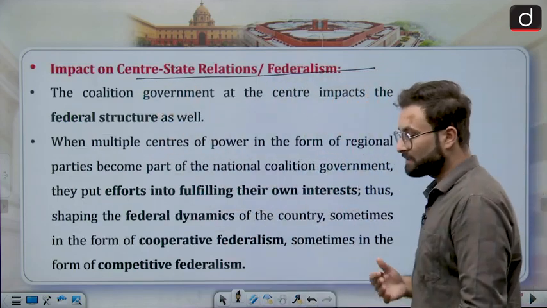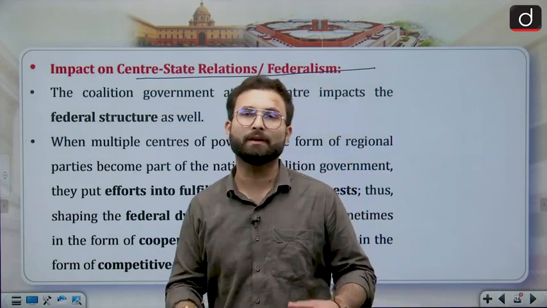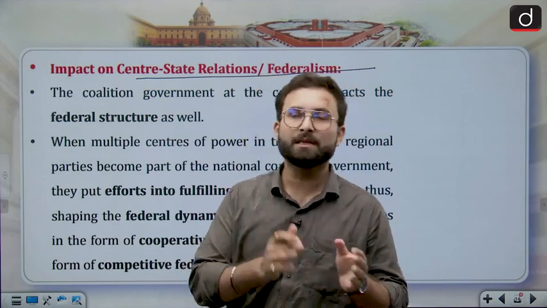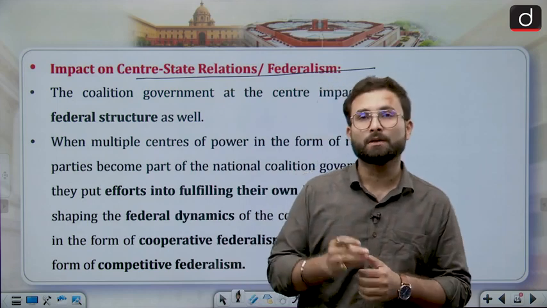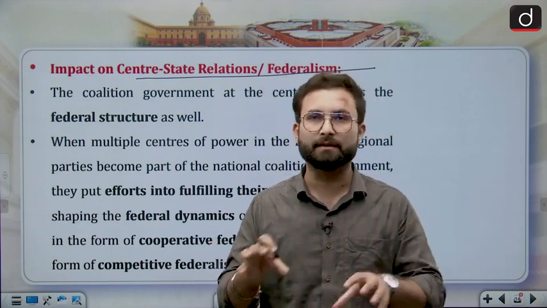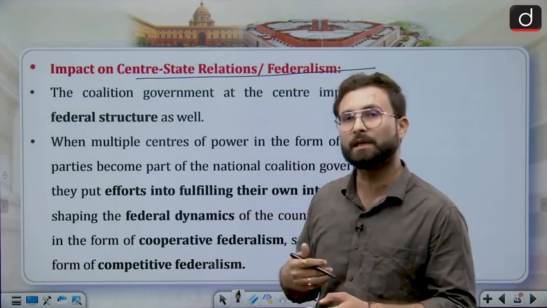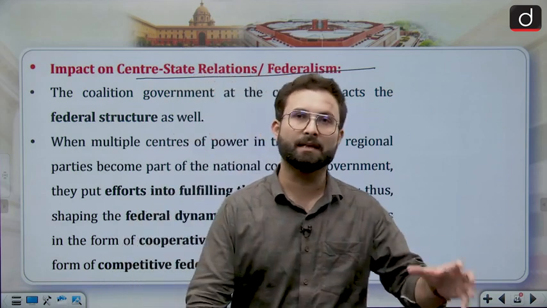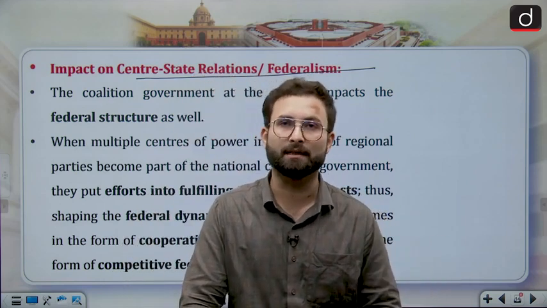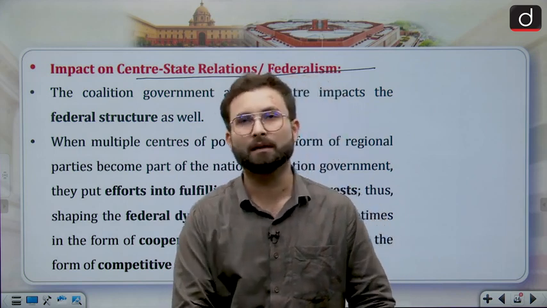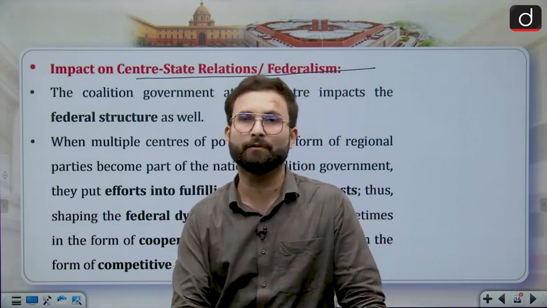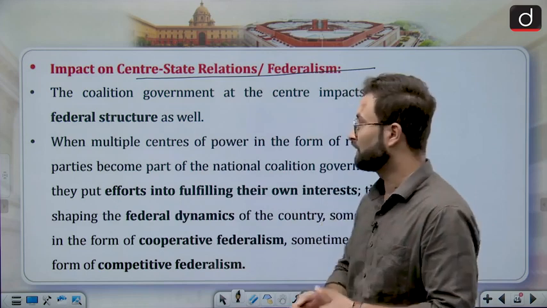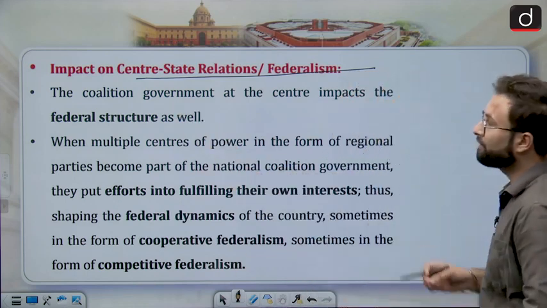Most of the time it is said that whenever there is a single party, they will have a tendency to control, or to have centralized ruling. But in a coalition government there are various parties from different regions, and these different regions represent different aspirations of the people. From different states there are certain parties which are supporting the government at the center. So obviously they will put forward their demands and their interests, they will be a voice of their interest. So ultimately it will impact the federal structure, it will strengthen the federal structure. Okay, the coalition government at the center impacts the federal structure as well.